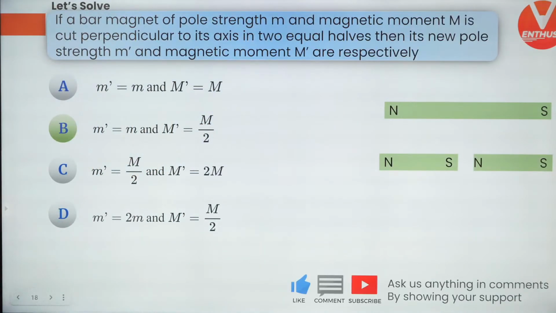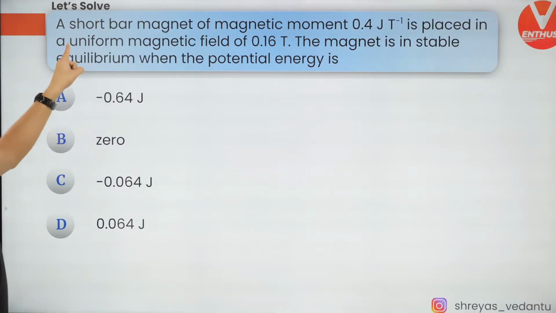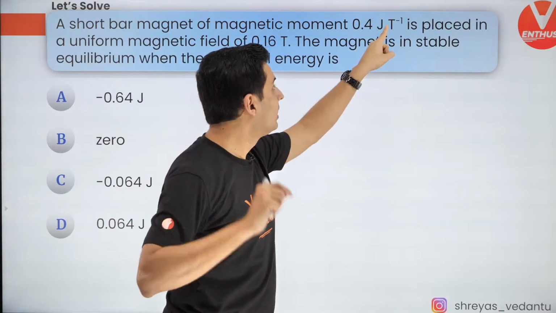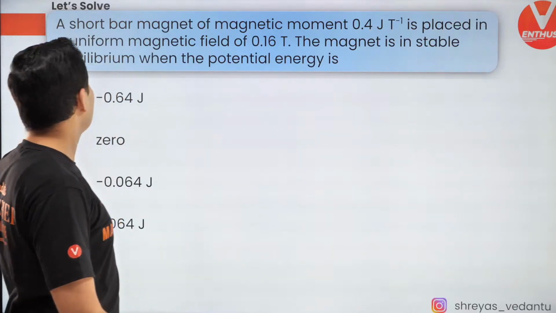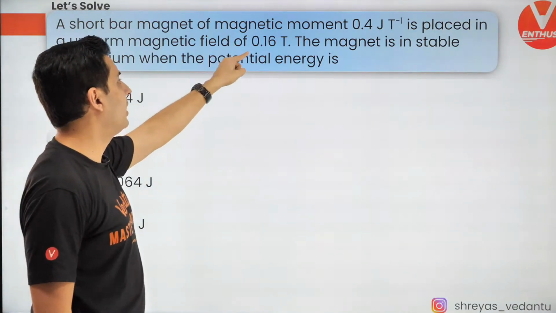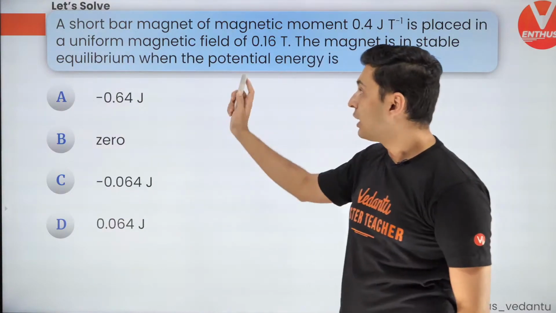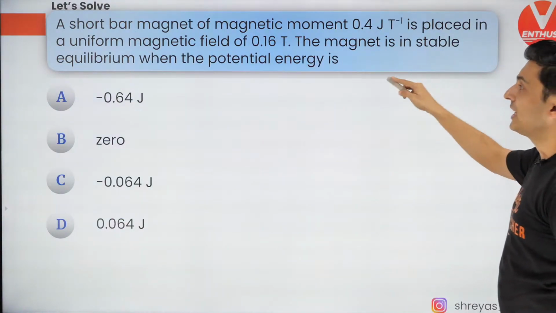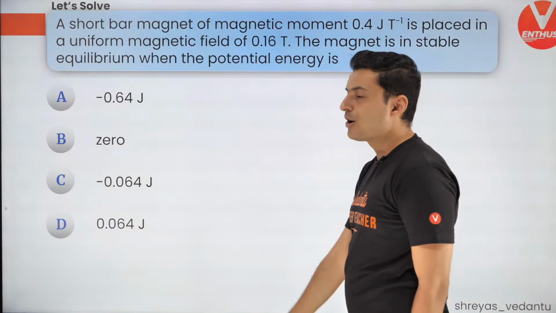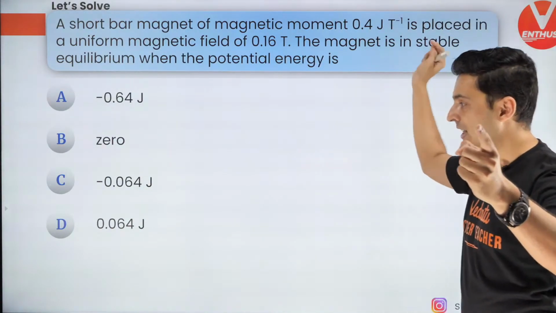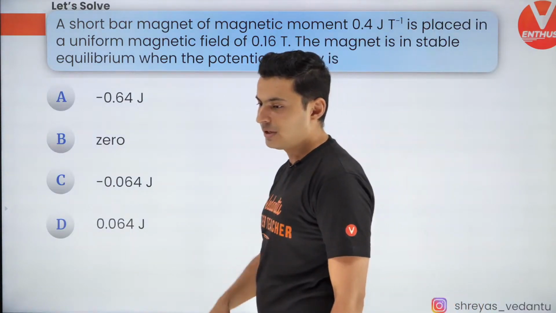Let's move on. Okay, so that was the correct answer. Let's move on to the next one coming up on your screen. A short bar magnet of magnetic moment 0.4 joule per Tesla is placed in a uniform magnetic field of 0.16 Tesla. The magnet is in stable equilibrium. What is the value of the potential energy when the magnet is in stable equilibrium? The options are here up on your screen.